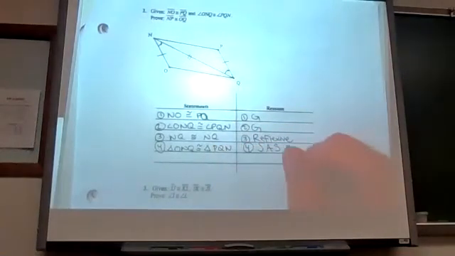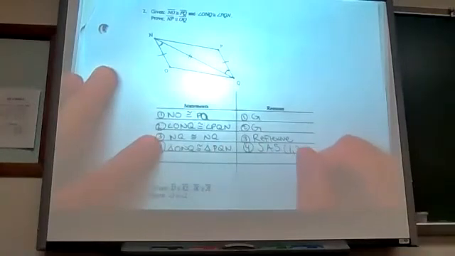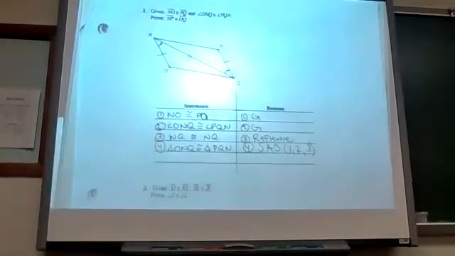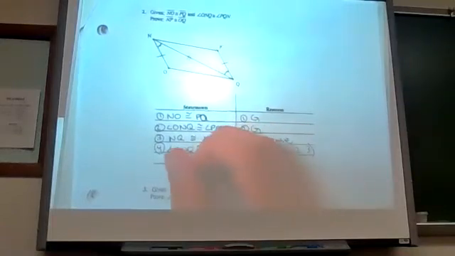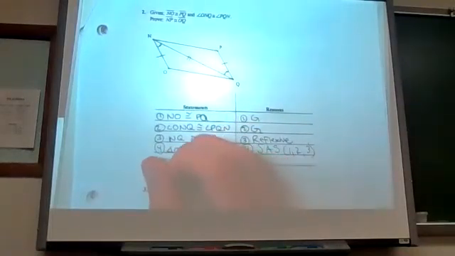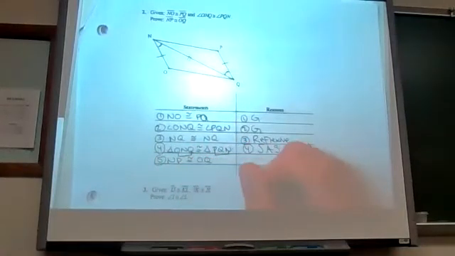PQN by side, angle, side, and look, they're in order, side, angle, side. So 1, 2, 3. And it wants us to say that NP, which are the outer letters here, is congruent to OQ, outer letters there, so that seems to check out. NP is congruent to OQ by CPCTC.